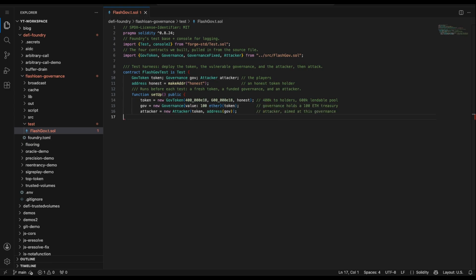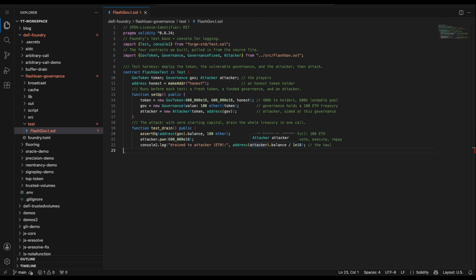First it checks the treasury really starts with 100 Ether, then it calls pawn with the whole 600,000 pool, the one call that borrows, proposes, votes, executes and repays. It logs how much the attacker walked away with, and the final line is the real claim: the attacker's balance is now the full 100 Ether. If that holds, the treasury moved in one transaction from the protocol to the attacker.